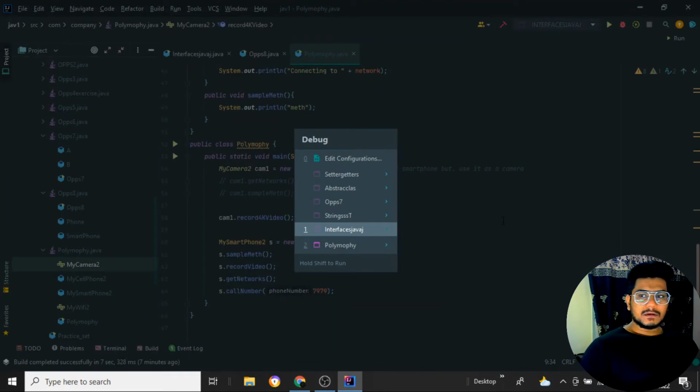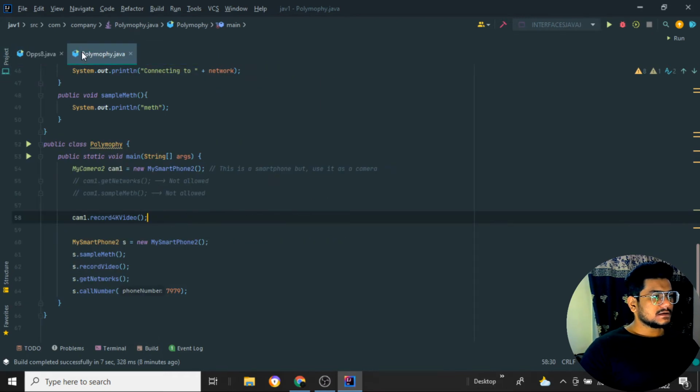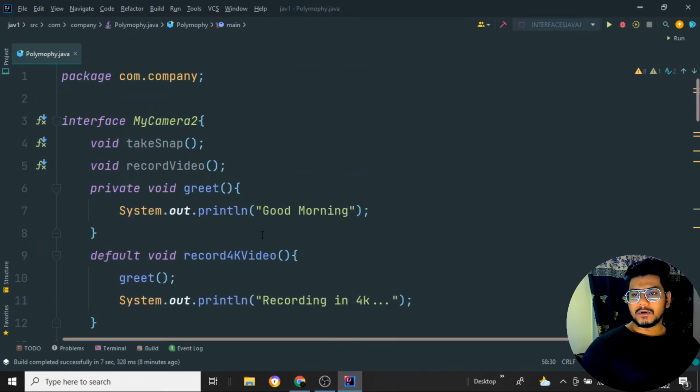Okay, I got the particular program for it. So here is the program. I'll just close this one. Now I'll close the interface and the object oriented programming of it. So this is the program to explain polymorphism. We'll see exactly what polymorphism is.